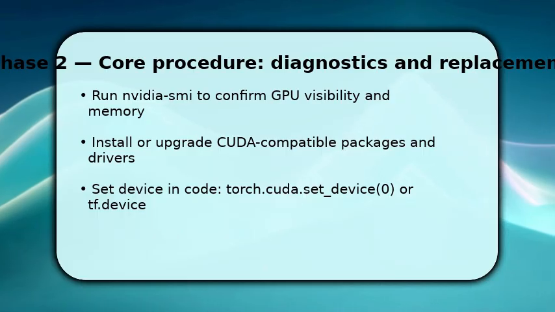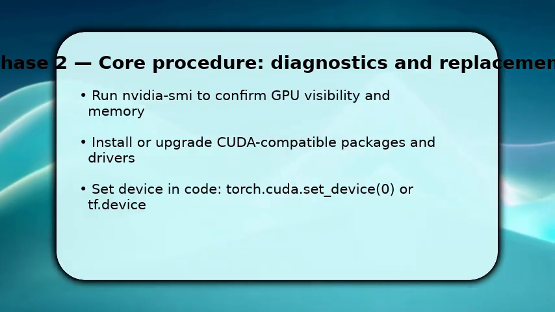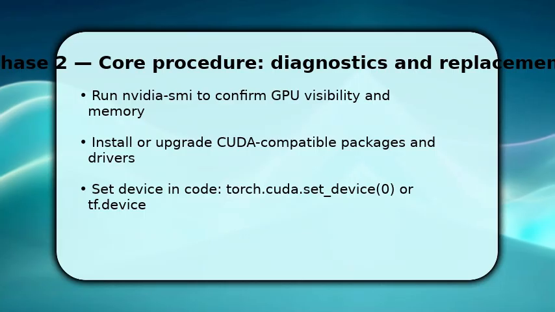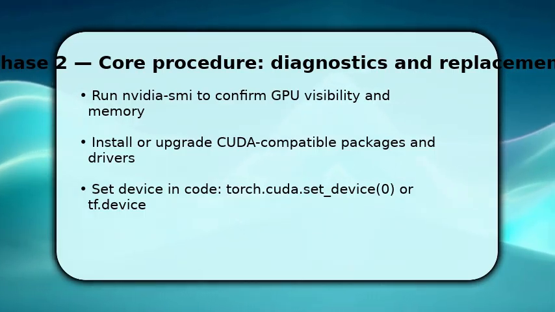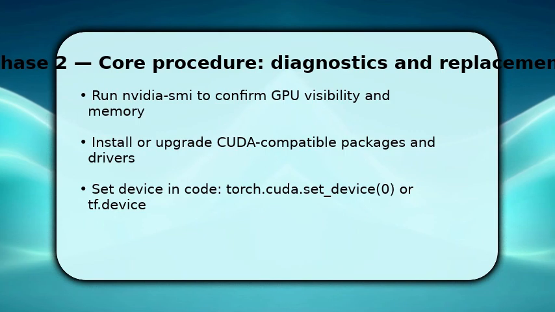Then adapt your code. Explicitly set the device in PyTorch or TensorFlow so tensors and models move to GPU. Make sure data loaders use pin memory and appropriate batch sizes for throughput.